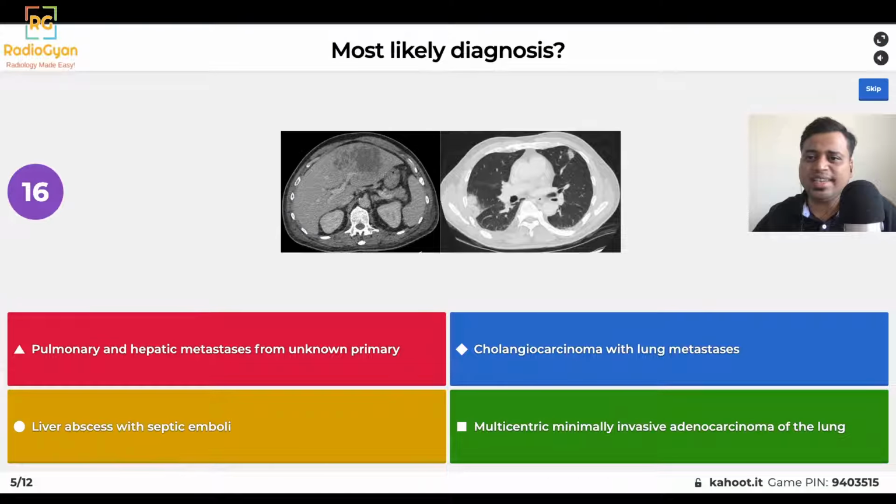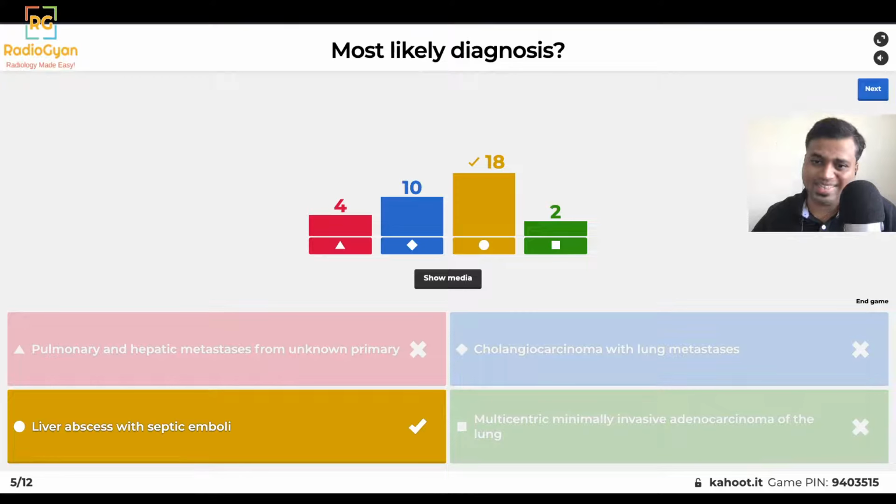The question here is, what would be the most likely diagnosis for this case? Are these pulmonary and hepatic mets from an unknown primary? Is it cholangiocarcinoma with lung mets? Is this liver abscess with septic emboli? Or is it multicentric, minimally invasive adenocarcinoma of the lung?